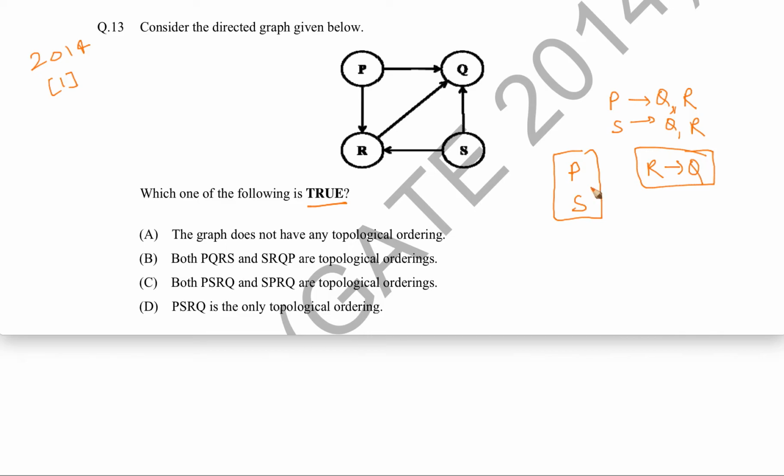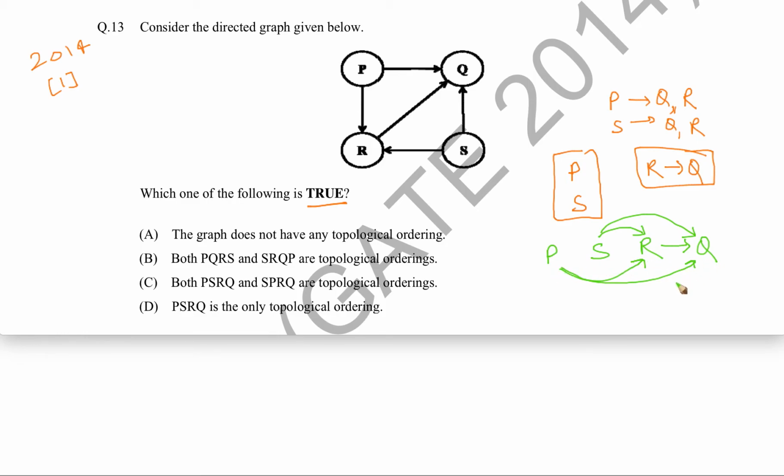So in that sense, we can have a topological ordering which is something like this. So let's say we set P and then S and then R and Q. So here R is coming before Q, that condition is satisfied. Now P is definitely coming before R, and P is definitely coming before Q. Similarly, S is coming before R and S is coming before Q. So all the conditions are satisfied. So this is a topological ordering, P, S, R, Q.